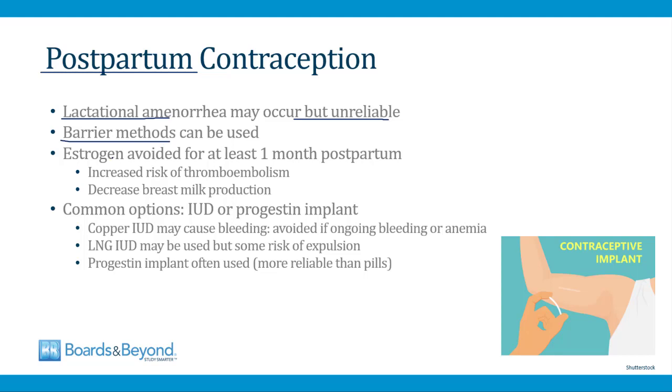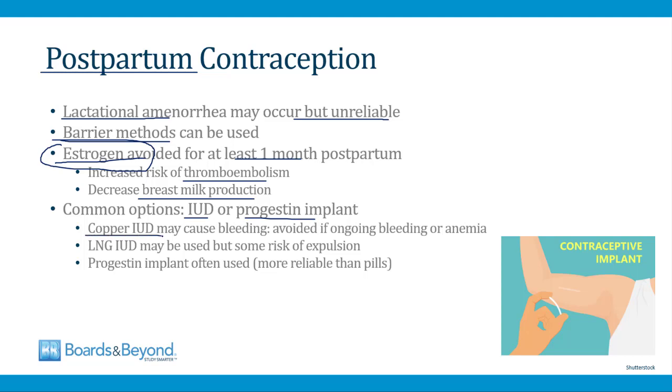And the thing you need to know about the postpartum period is that estrogen is generally avoided at least for 1 month, but often longer. In the first month after delivering a baby, there's a high risk of thromboembolism if a woman takes an estrogen-containing contraceptive. Also, estrogen suppresses breast milk production, so in any woman who is breastfeeding, usually an estrogen-containing drug is also avoided. So for these reasons, common options in the postpartum period are the IUD or a progestin implant.